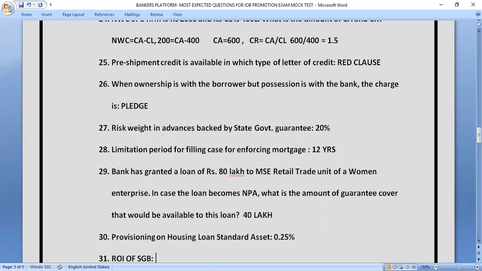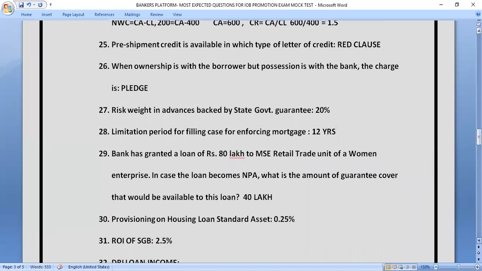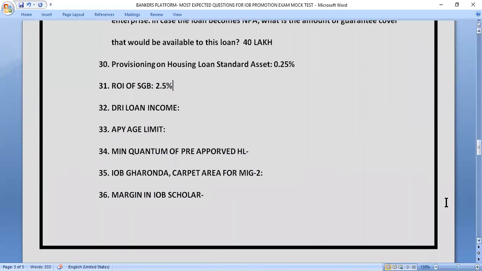Next question is rate of interest of sovereign gold bond. What is the rate of interest that is given in the sovereign gold bond scheme? So the correct answer of this question is 2.5%. So I hope, friends, you all are giving your answers yourself and also checking out your score. And also you have to comment your score in the comment section after finishing this session.